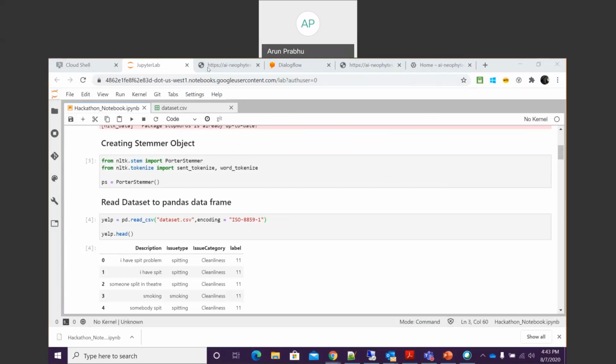So now we can see the step-by-step process of how we are creating a model. These are the packages which we need to create a model.